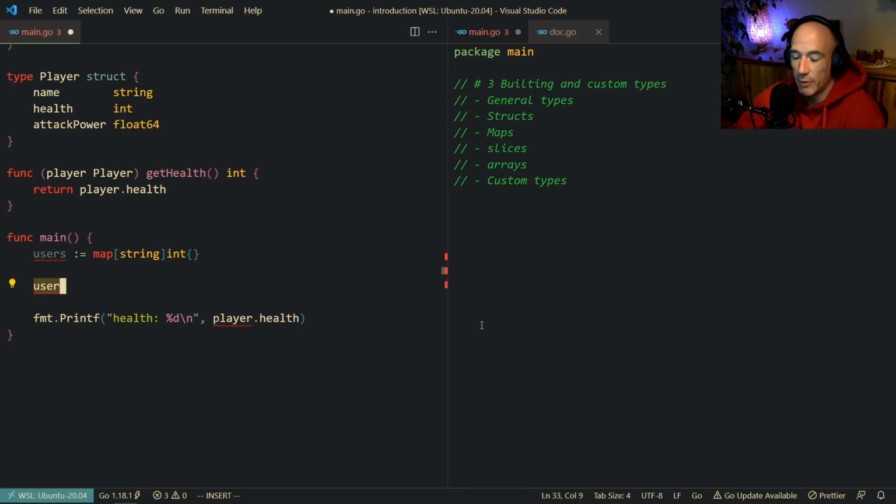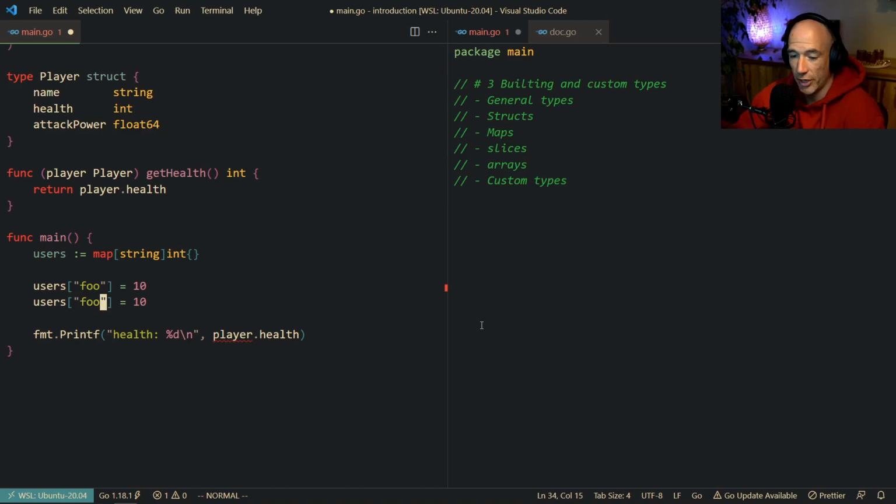And then we could do users foo is going to be 10. That's how you actually, I need to do it like this. Users foo is 10. Okay, and then we could do users bar is going to be 11, right?